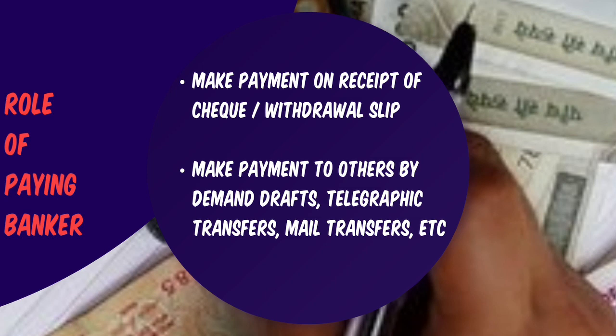So let me now discuss a few situations under which the banker can refuse payment. The banker can dishonor a customer's checks in the following cases: where a post-dated check is presented. Second, where the customer does not have sufficient funds in his account. Third one, where the check is of doubtful legality.